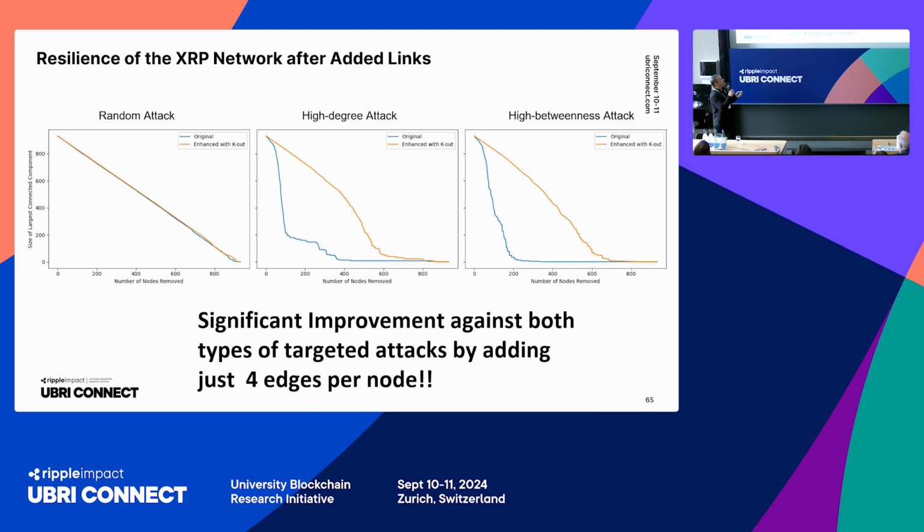But when it comes to high degree attacks, you see a significant improvement in the robustness when we add those 4 edges per node on average using the k-out construction. And with the high betweenness attack, still we can dramatically improve the robustness to those targeted attacks. I mean, we never get to the point as good as the random attack strategy, but still the improvement is there against those targeted attacks. If you go with the original, the network seems quite vulnerable even when the percentage of nodes attacked is around 10%, but that vulnerability disappears by adding the k-out construction.